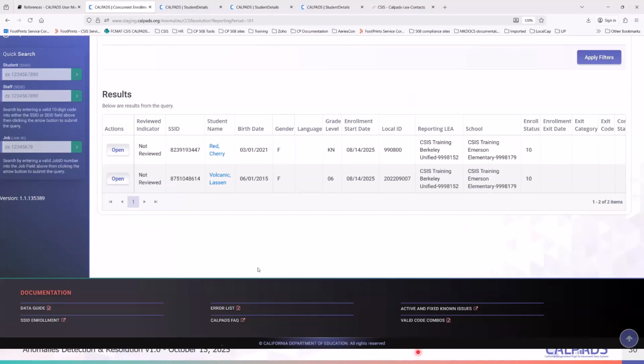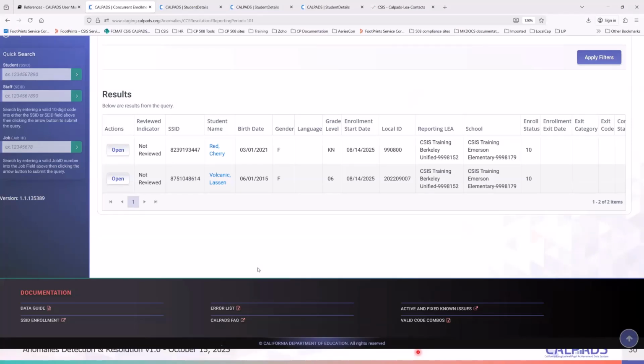He agrees, but then he already, let's say, submitted all of the information for that student in CalPADS and didn't want to go through the trouble of recreating an SSID. And so he didn't want to budge, right?